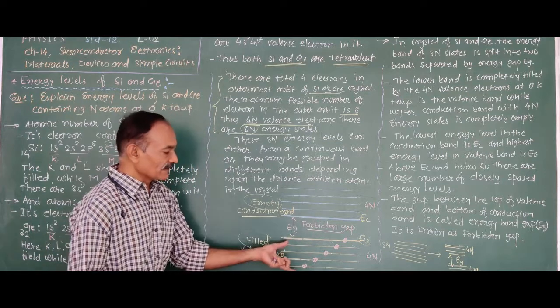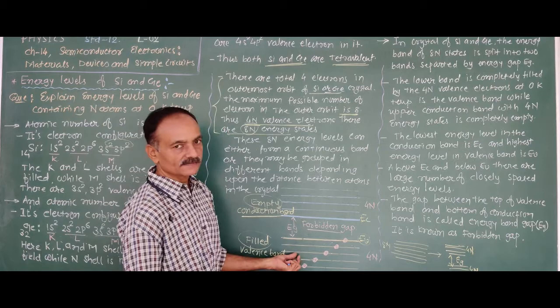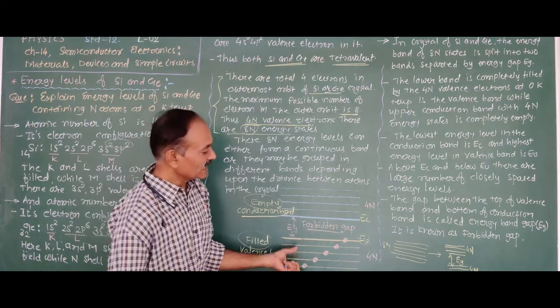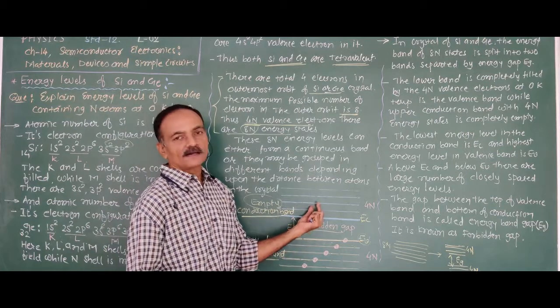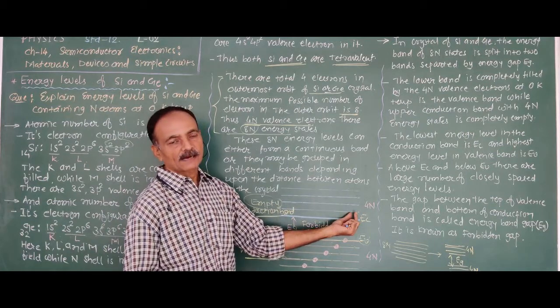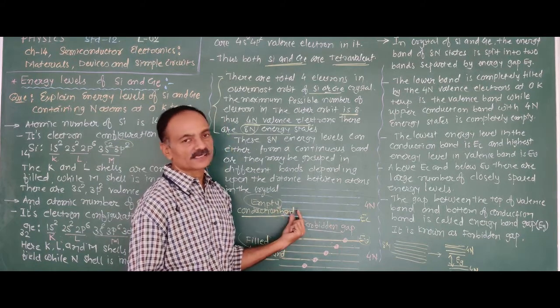The lower band is completely filled by the valence electrons at 0 Kelvin temperature. That is known as the valence band, while the upper band, completely empty at 0 Kelvin temperature, is known as the conduction band.